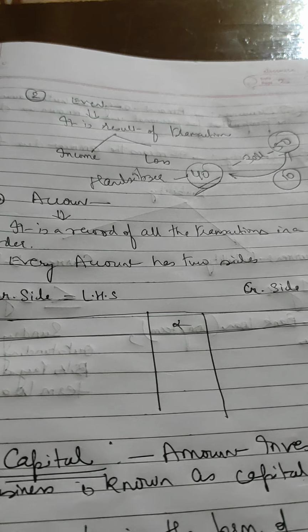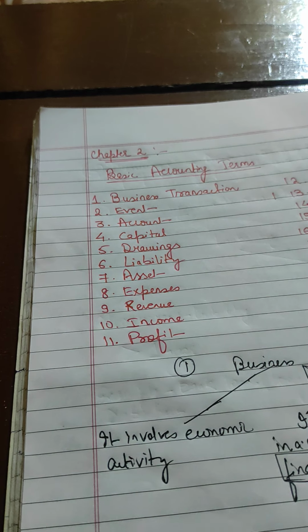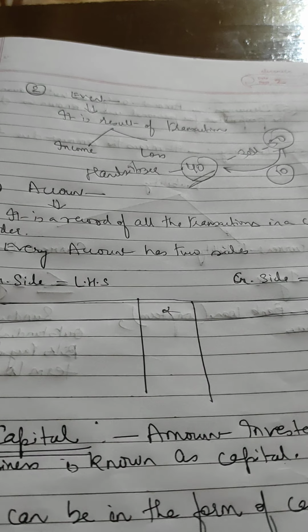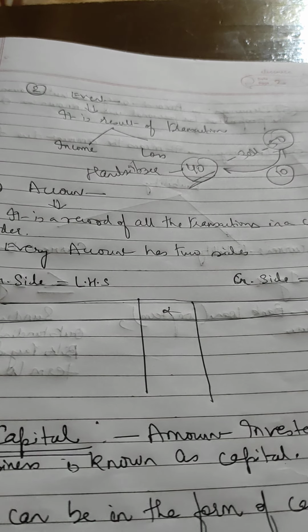Now let us come to third terminology, that is account. Now this one is very most important, and our subject is also known as accountancy. So you must know it. What is account? Now account means what? It is a record of all the transactions, whatever take place in your business. Every transaction needs to be recorded. Otherwise you will be duped by your customers, or you will be in distressed position if you don't record transactions.